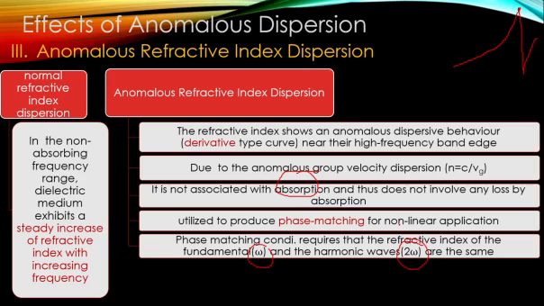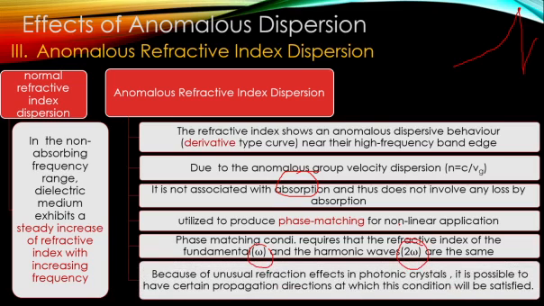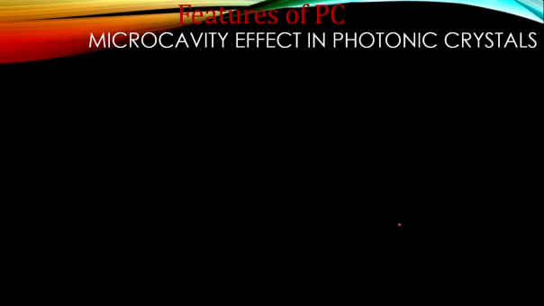How can you match that? In a photonic crystal, it is possible to have certain propagation directions along which both frequencies will have the same refractive index. So you can choose which direction is favorable for phase matching, and hence it is used in nonlinear applications.